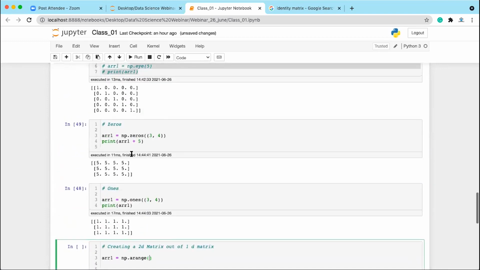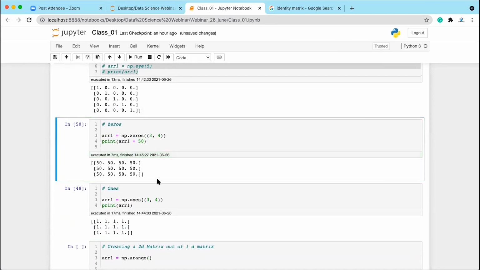Array1 plus 5, we have added 5. You can add 50 here. So 50 is added to each element.